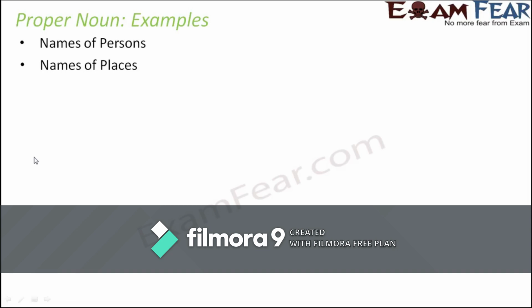It could be the name of a garden, it could be the name of a restaurant, it could be the name of a particular national park. So all of these would fall under the category of proper noun.